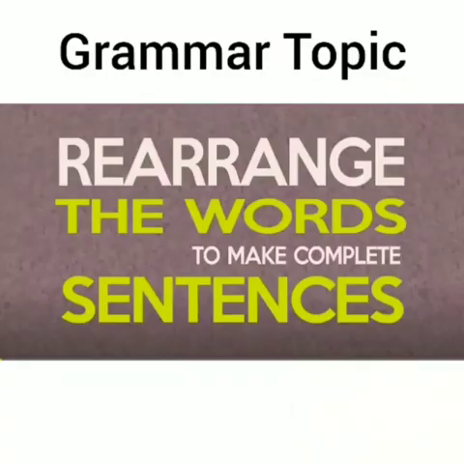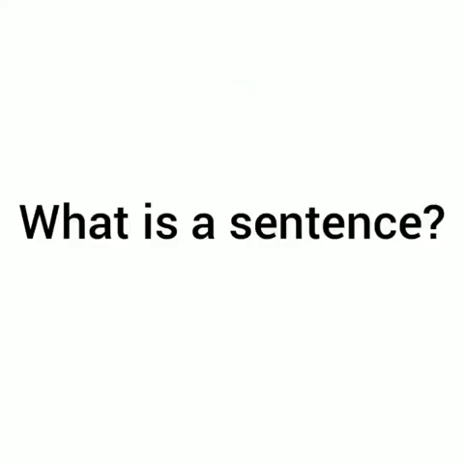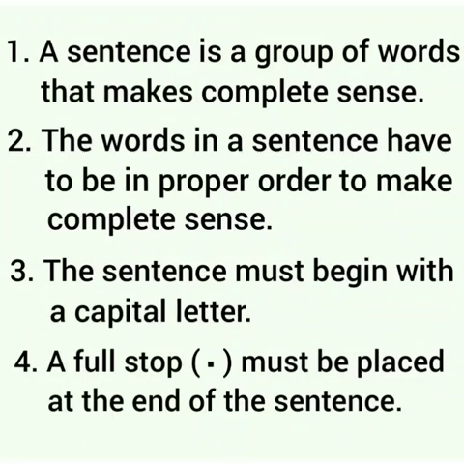Now next we will do a grammar topic. In this topic we are going to rearrange the words to make sentences. So first of all, let's see what a sentence is. Number 1. A sentence is a group of words that makes complete sense.